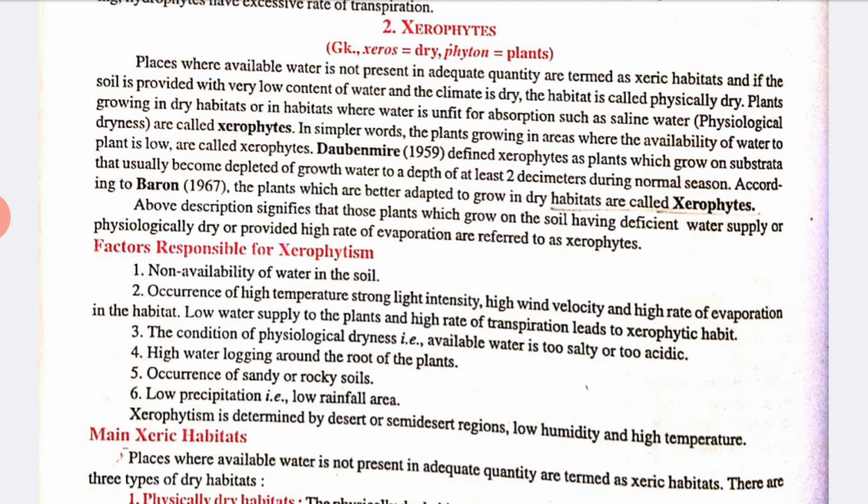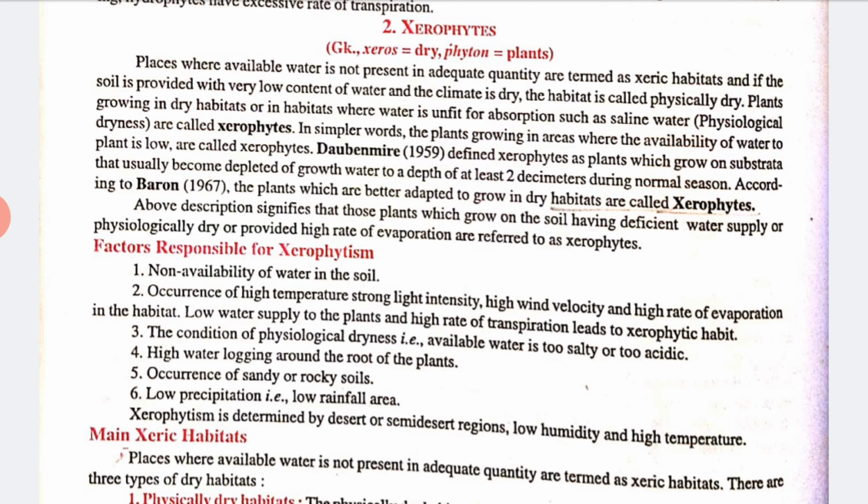Clear? Yes. So we have some factors that are responsible for xerophytism: non-availability of water in the soil, occurrence of sandy or rocky soil, or low precipitation, like lower rainfall areas.